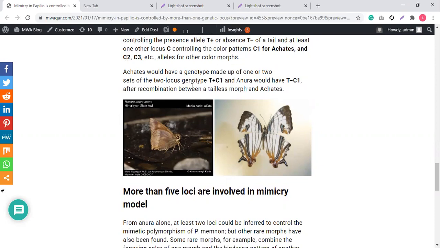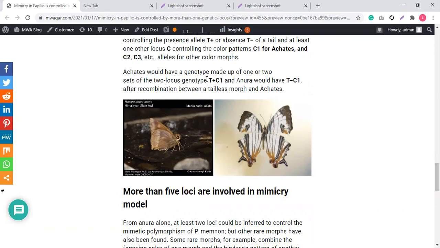Achates would have a genotype made up of one or two sets of the two-locus genotype T plus C1, and A. neura would have T minus C1. Achates have the T plus C1 combination and A. neura have the T minus C1 combination. See that they have the same wing colors, as we discussed, A. neura has wings that are the same like Achates, but they're tailless.